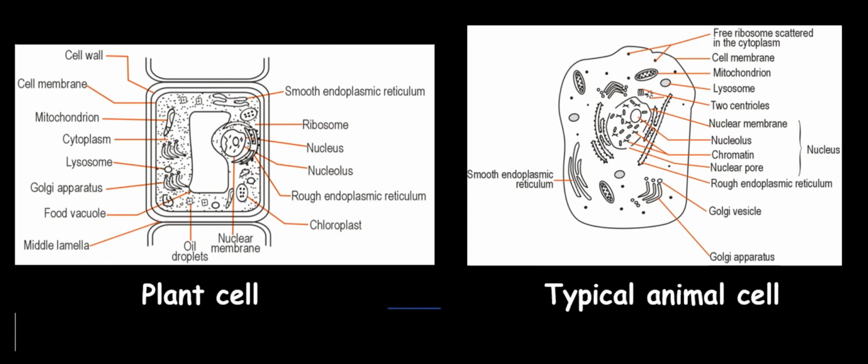To understand the structures that are composed in the plant and animal cell, we need a microscope to do that. But what I want you to know is that every cell is composed of protoplasm, and protoplasm can be divided into two main parts: the cytoplasm and the nucleus.